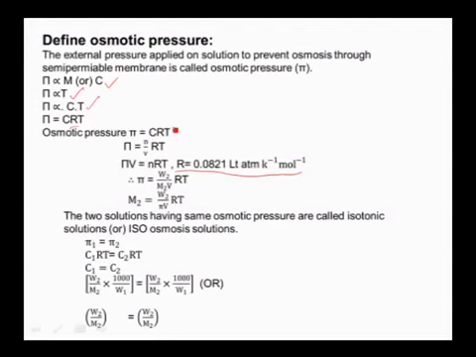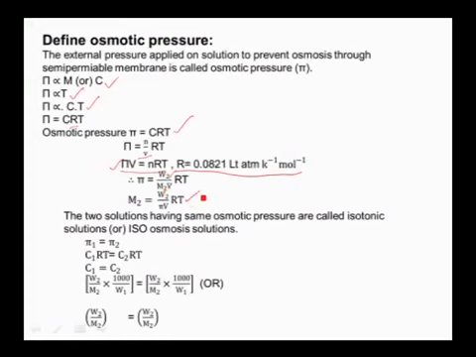So here pi is equal to CRT. C is molarity, which is number of moles by volume in liters. Then pi V is equal to nRT. This is the relation which is used to calculate osmotic pressure. And number of moles is mass of solute by molecular mass of solute. Then we can calculate the molecular mass of solute by using the relation M2 is equal to W2RT by pi V.